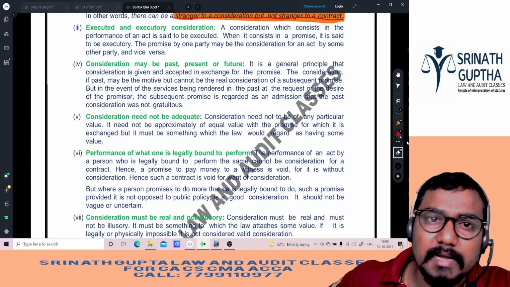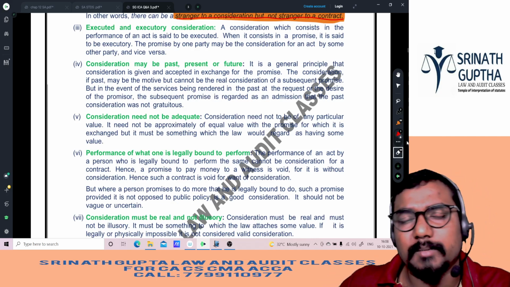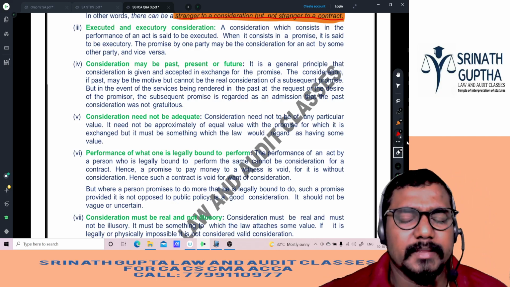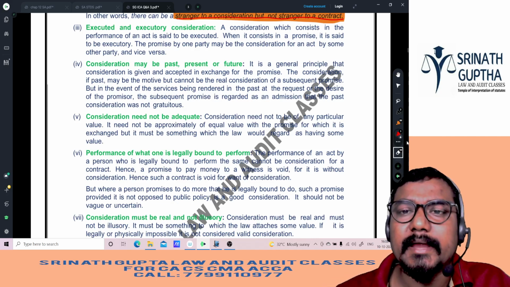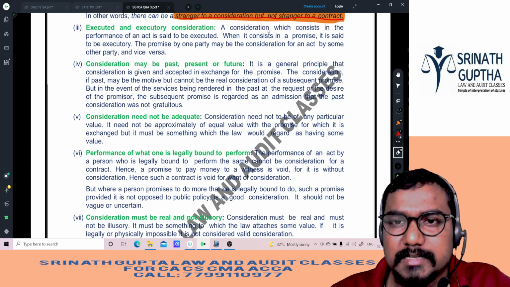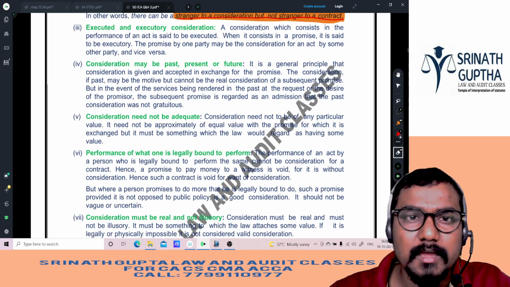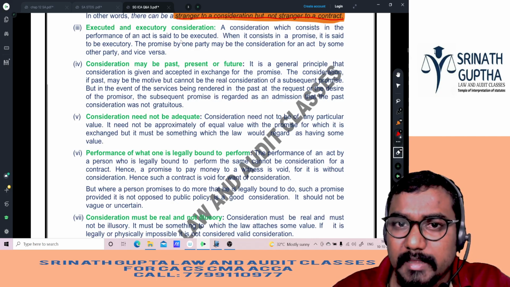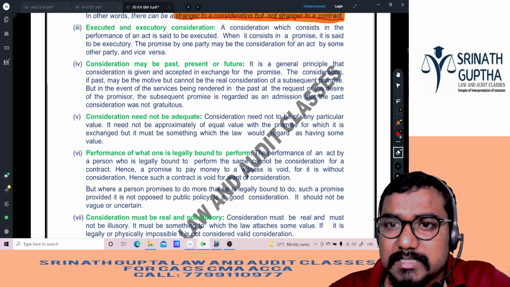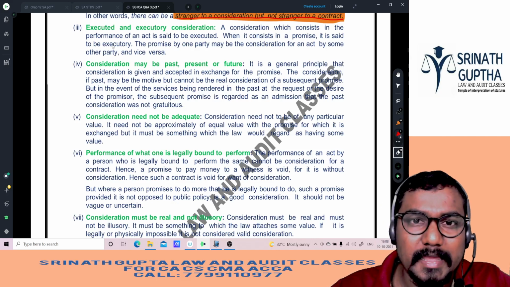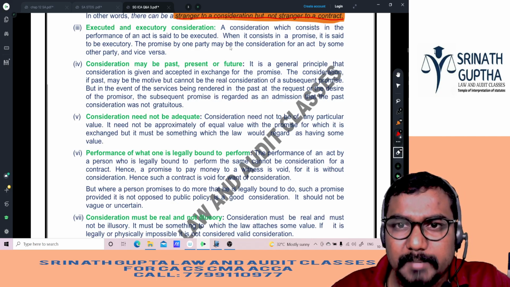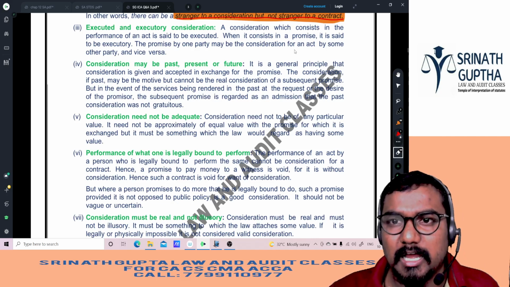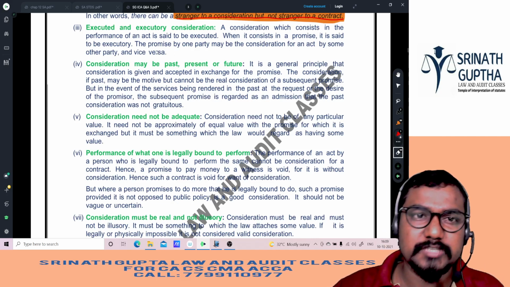Consideration can be executed or executory. Executed means it is finished, completed: I gave the pen, and he gave the money too. Executory means future. Consideration which consists in the performance of an act is said to be executed. When it contains a promise, it is said to be executory. The promise by one party may be the consideration for an act by some other party, and vice versa.